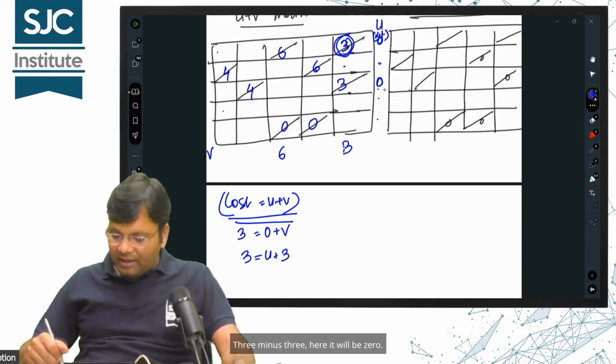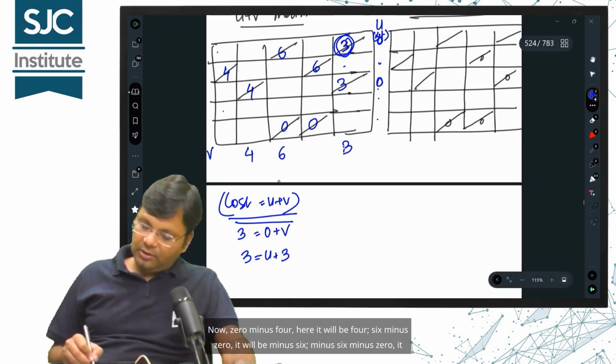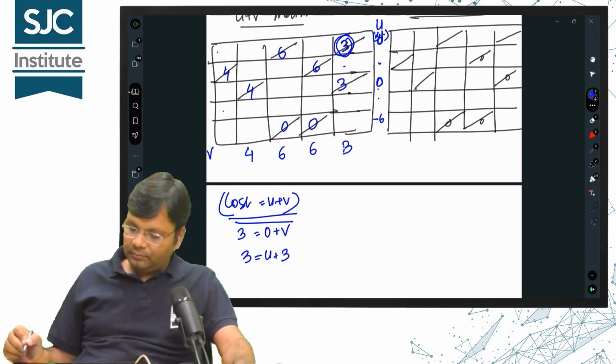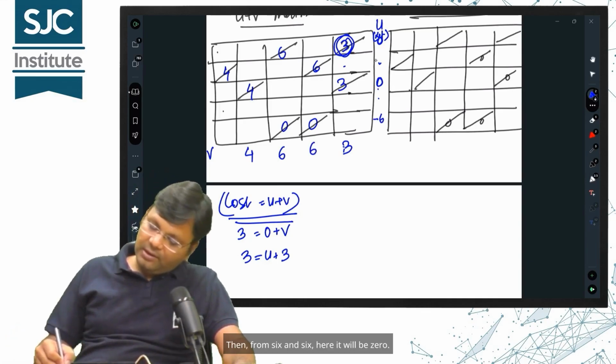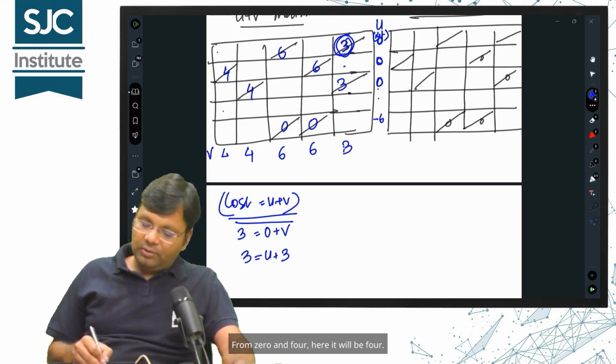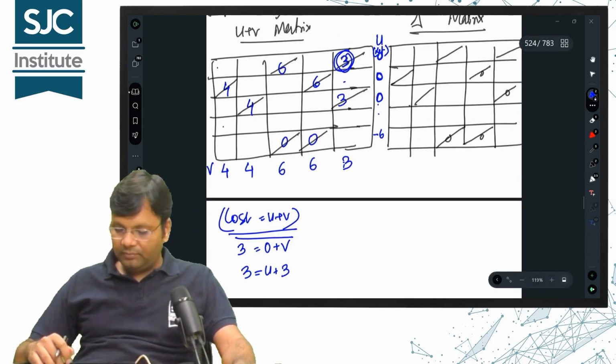Three minus 3, here it will be 0. Now 0 minus 4, here it will be 4. 6 minus 0, it will be minus 6. Minus 6 minus 0, it will be 6. Alright. Then from 6 and 6, here it will be 0. From 0 and 4, here it will be 4. Got it?